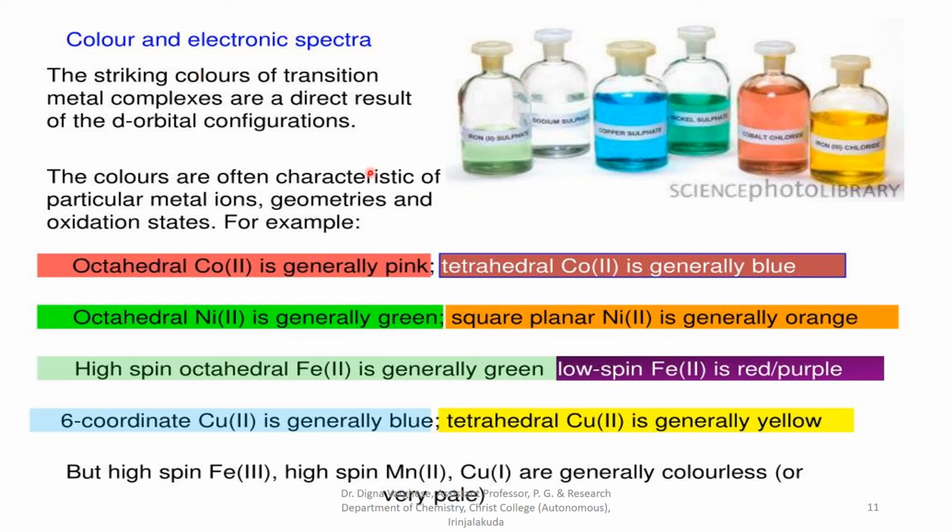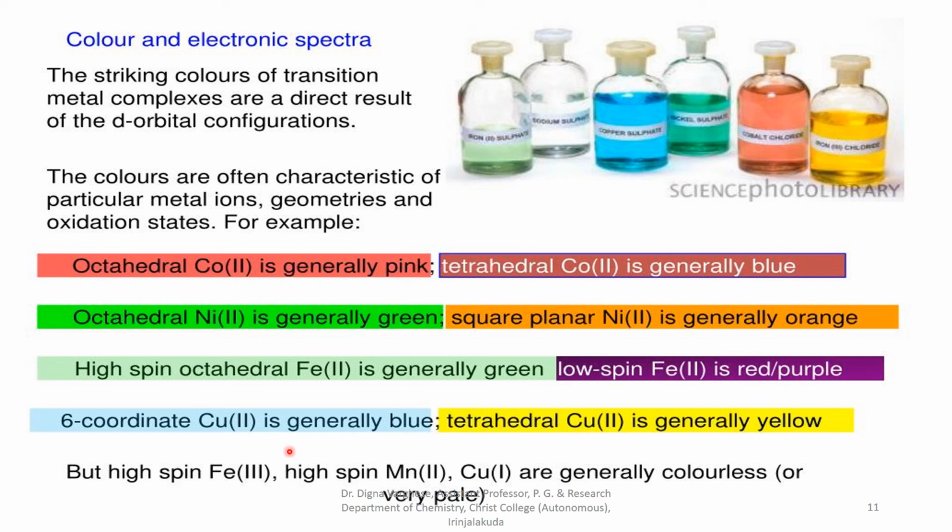The striking colors of the transition metal complexes are a direct result of the d orbital configurations. The colors are often characteristic of a particular metal ion's geometry and oxidation state. For example, octahedral cobalt 2 complex is generally pink. Tetrahedral cobalt 2 is generally blue. Octahedral nickel 2 is generally green. Square planar nickel 2 is generally orange. High spin octahedral iron 2 complex is generally green. Low spin iron 2 is red or purple. Six coordinate copper 2 is generally blue. Tetrahedral copper 2 is generally yellow.